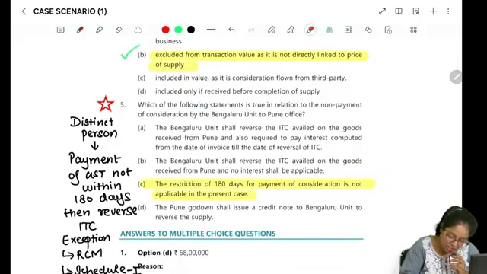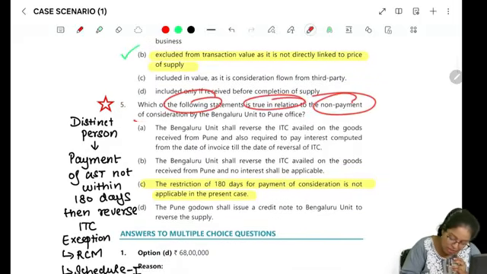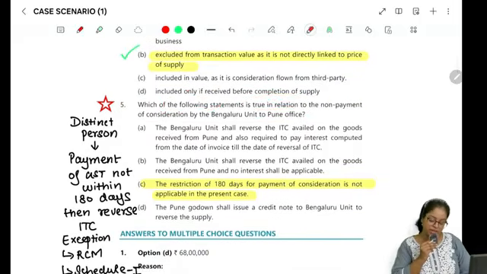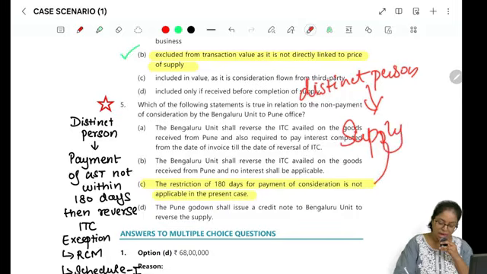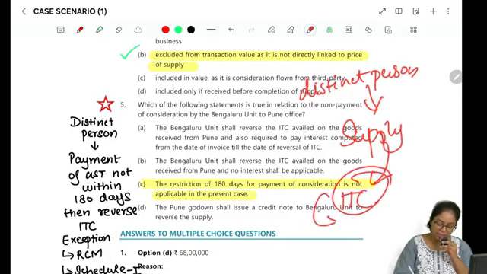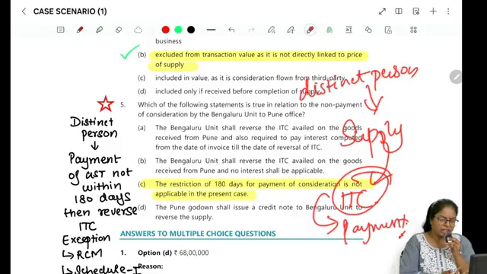And the last one is, which of the following statements is true in relation to non-payment of consideration by the Bengaluru unit to the Pune office? Both are distinct persons, and we told that in case any transaction happens between you, we will consider that to be a supply. Now the company wants to avail ITC, but we are blocking the ITC, saying that because you did not make the payment, we will block the ITC. In the general scenario, is it correct? Yes, because if payment is not made within 180 days, then you cannot take the ITC.